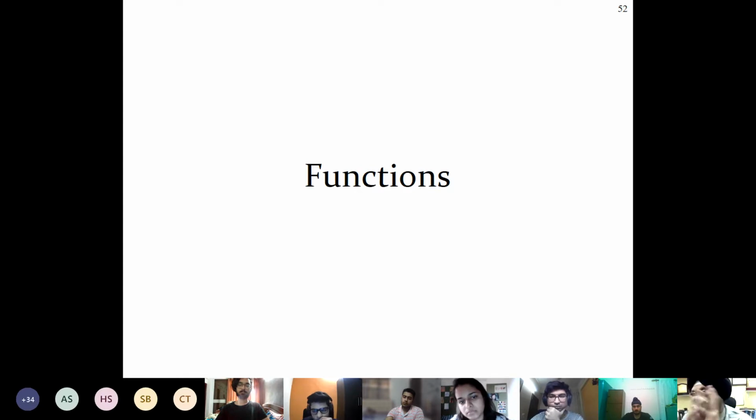Functions, right? What does this function actually mean? What is the generic meaning of the function? So a function is a piece of code. It's a reusable piece of code that can work for any variable. Okay. Reusable piece of code.